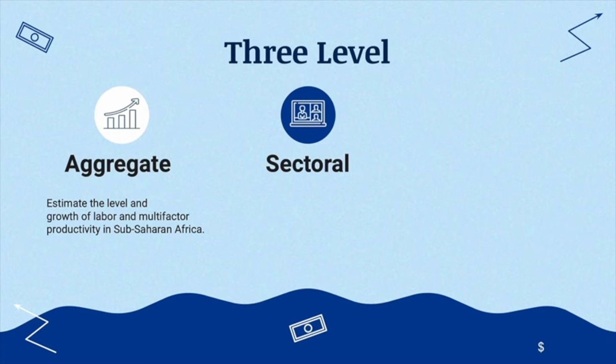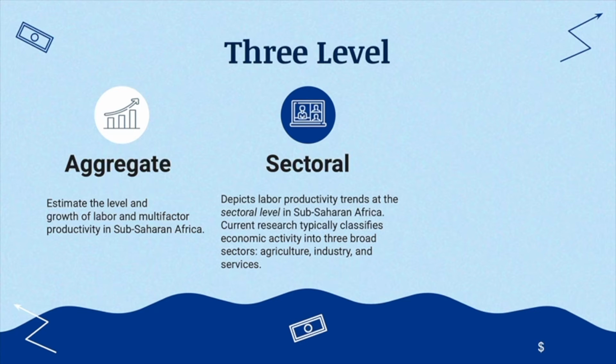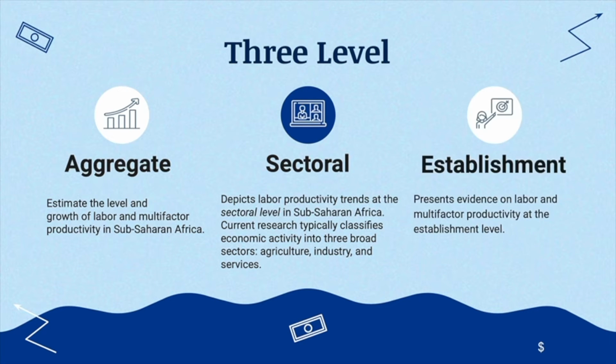Next is the sectoral level. Current research generally divides economic activity into three main sectors: agriculture, industry, and services. In the industrial sector, it distinguishes between manufacturing and non-manufacturing activities. In the services sector, it classifies different activities as market or non-market services. Using data on labor productivity and labor shares, this report examines the transfer of resources between sectors.